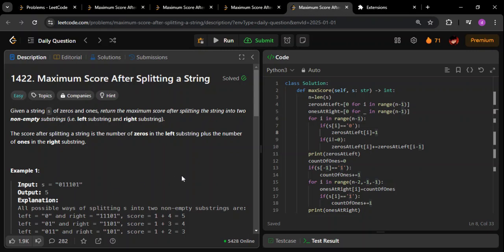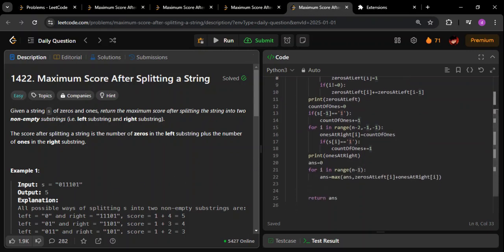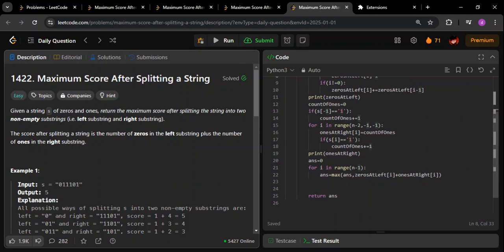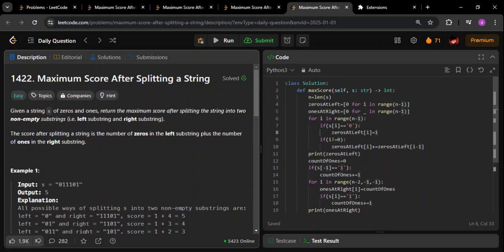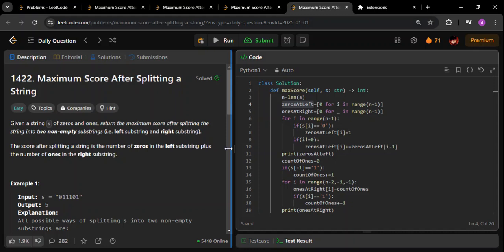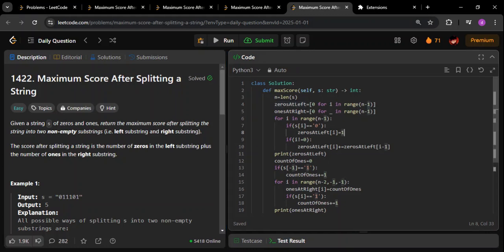So coming to this question, the first approach that I'm trying to show you is one where we will have both space and time complexity of order n. What we are going to do is, first of all, cache the results. You can think of it like a prefix sum. Here I'm creating an array called zero set left, and similarly an array called one set right. All of them will have zeros initially.